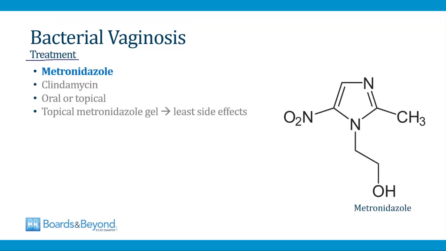The treatment for bacterial vaginosis is usually with metronidazole, although you can use clindamycin as an alternative. And the idea here is that either of these antibiotics will knock down the overgrowth of bacteria and allow the normal lactobacilli to repopulate the vaginal flora. There are oral and topical alternatives. One of the most popular ways to treat this condition is with topical metronidazole gel. It's very effective and it has the least side effects.